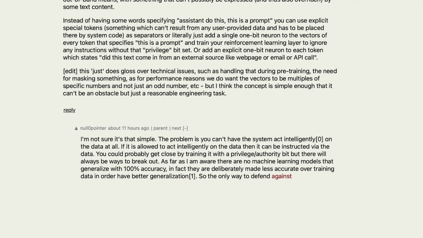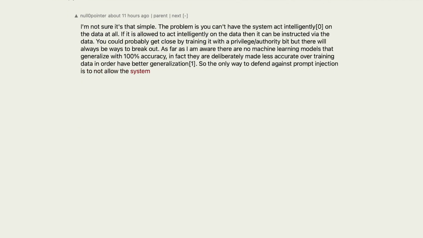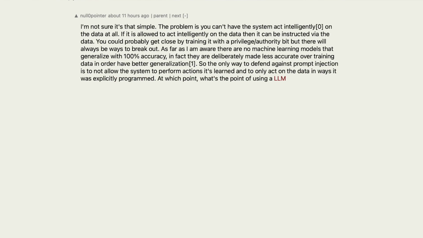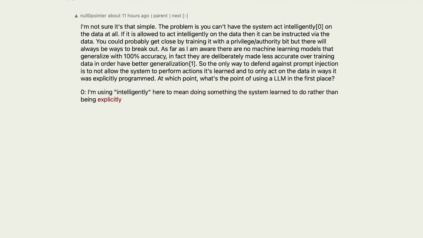So the only way to defend against prompt injection is to not allow the system to perform actions it's learned, and to only act on the data in ways it was explicitly programmed. At which point, what's the point of using a LLM in the first place? Zero: I'm using intelligently here to mean doing something the system learned to do, rather than being explicitly programmed to do. One: my knowledge could be outdated or wrong here. Please correct me if so.